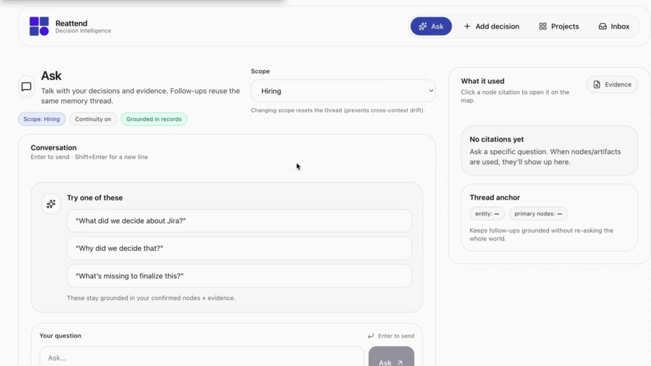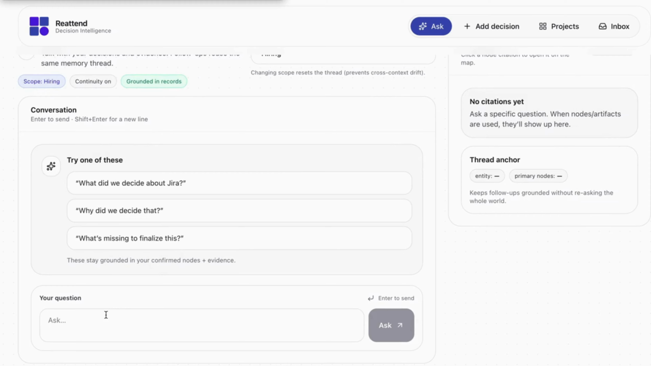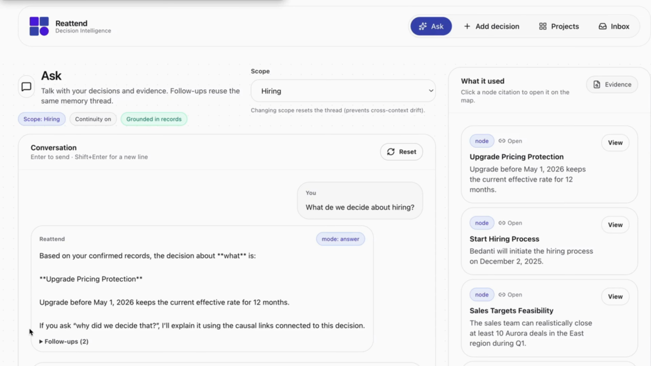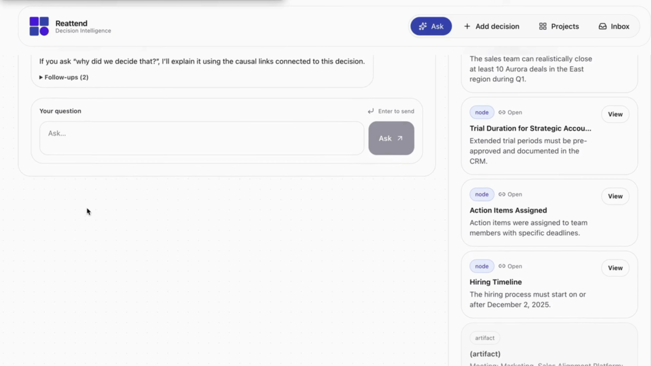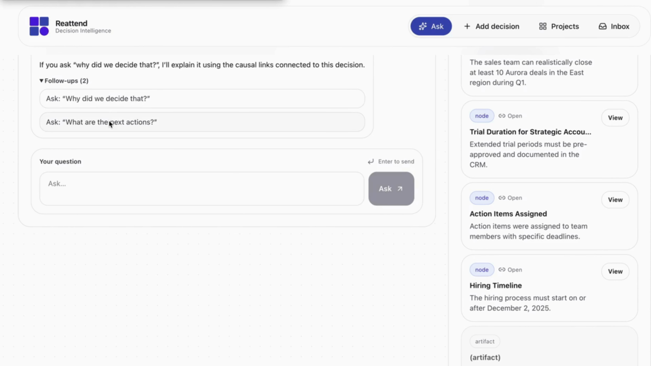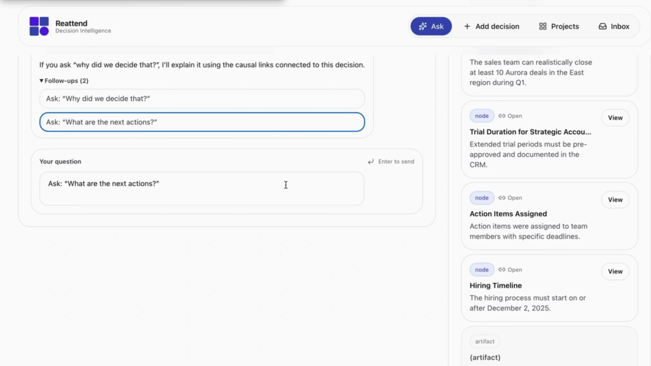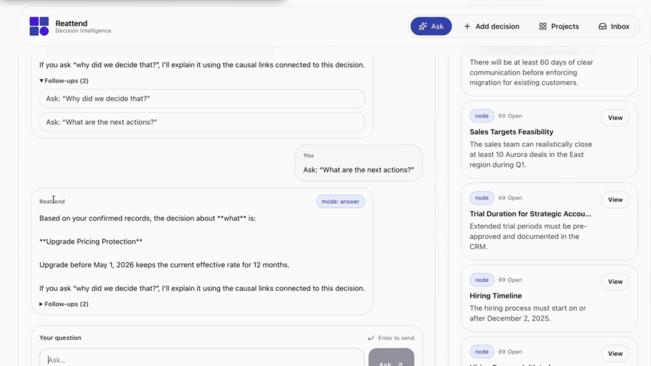Now let me go to the Ask section. Here, you can ask questions about your organization, not just retrieve documents. Reattend doesn't just respond like a chatbot. It reasons with you, pulls context across memories, connects causality, and helps you think through decisions like a living war room for your organization's intelligence. Think of this as an expanding organizational brain that gets smarter as your team works.